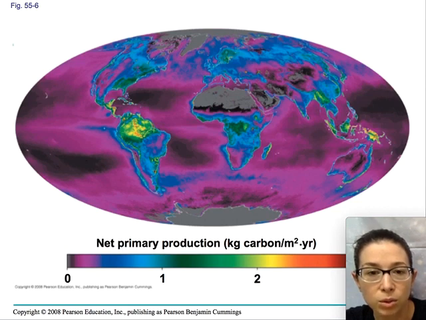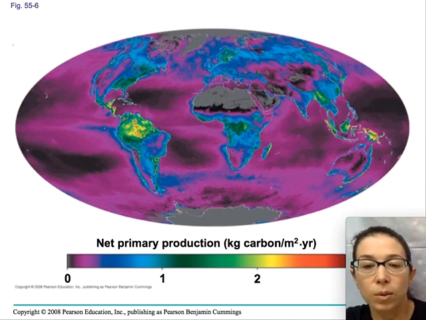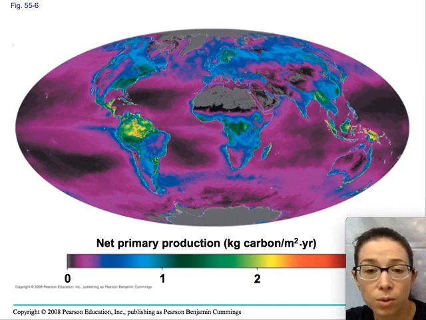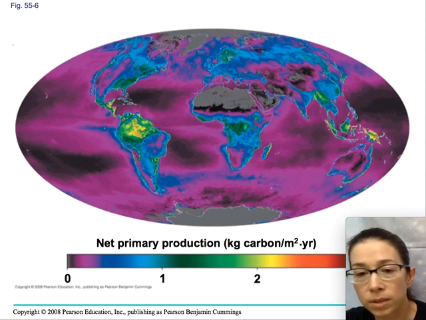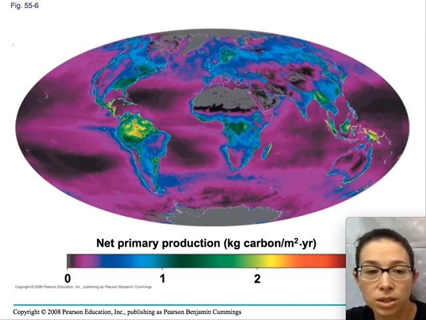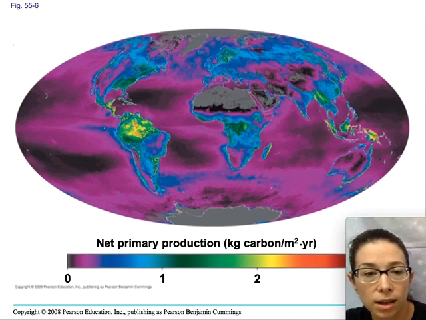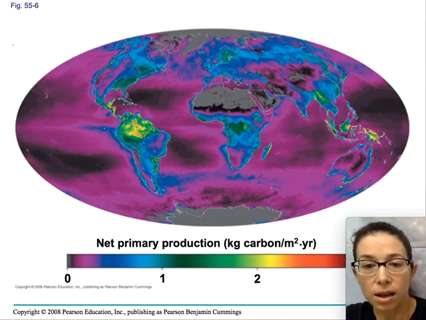And we can see that a huge amount of primary production happens in the Amazon in Brazil. So that region in South America that's lighting up, that's all the primary production that we get from the rainforests in Brazil. And rainforests have so much primary production because of the temperature and the conditions that allow a lot of biomass to be generated. So they have nice temperature and nice humidity for a lot of different things to survive well.